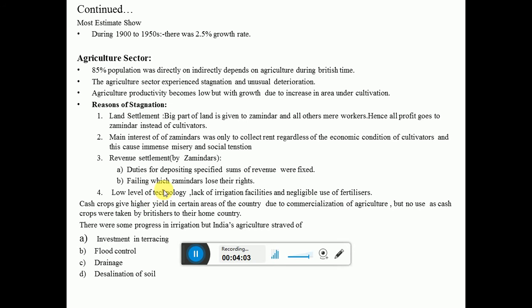Another reason for stagnation that I have mentioned is that the productivity was not good because of the low level of technology. Technology was not there, there were no tractors or anything. They just had the plough. Maybe the Indian people know about it. The plough they have, the bulls they have.